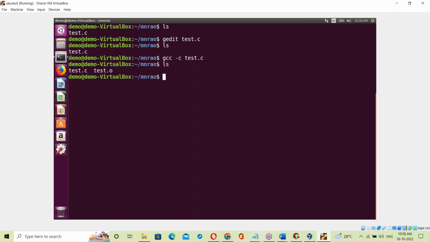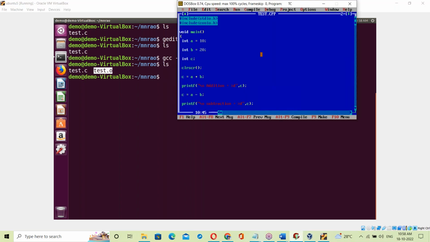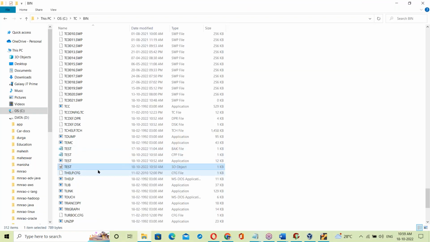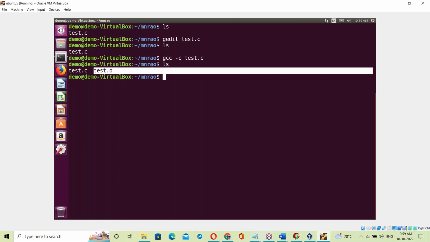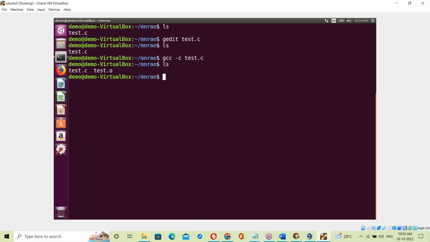Now what's the result? test.o means an object file is created. Same as on Windows: in Turbo C it generates one object file, test.obj. Here also, the test.o object file is generated. This test.o file is the binary code for the C program.